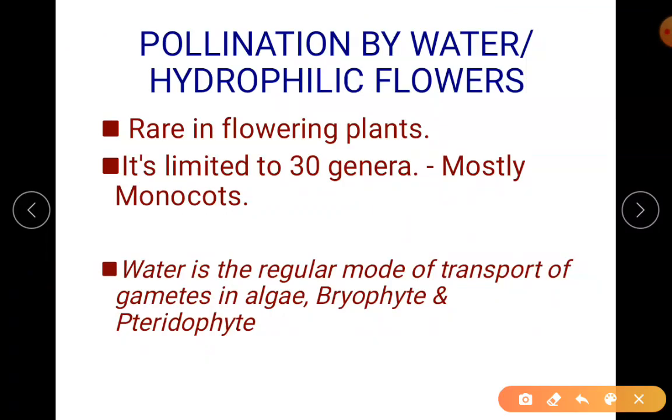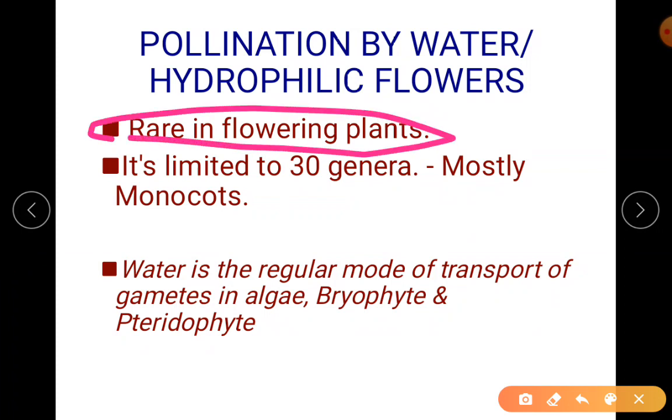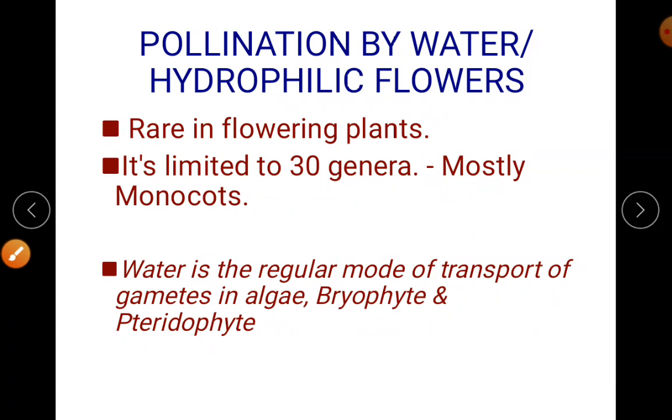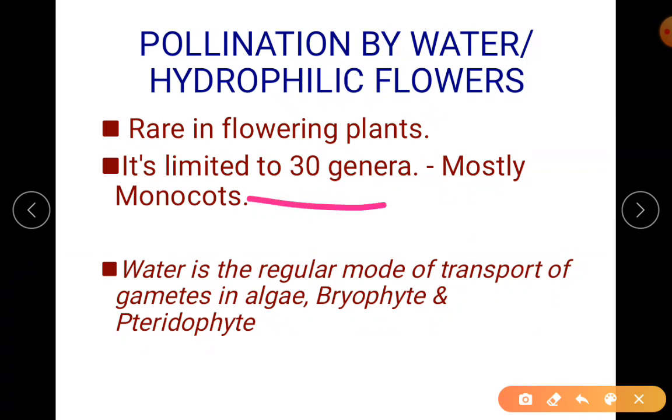Introduction. Hydrophily is a rare process in the flowering plants, or angiosperms. Why rare? See how limited it is: it is limited to 30 genera, and most of them are monocots.